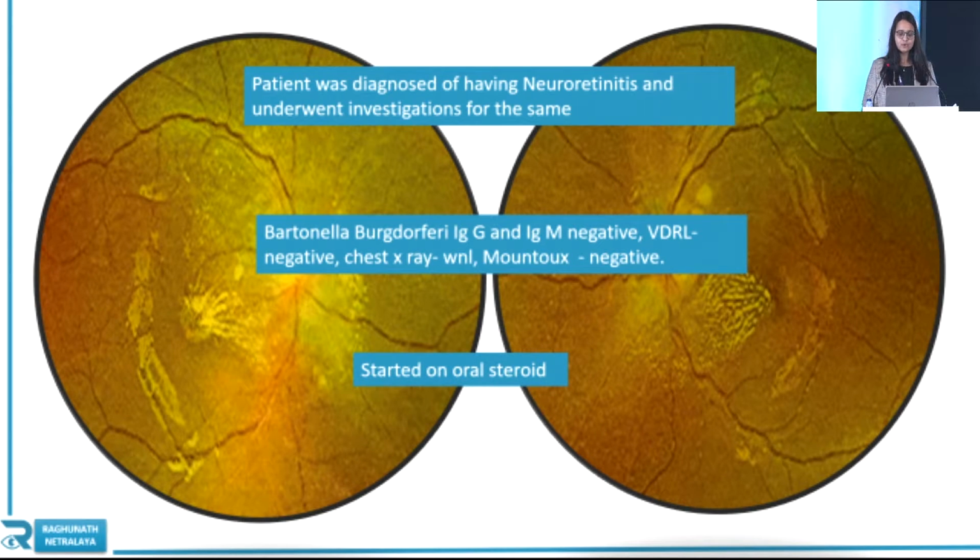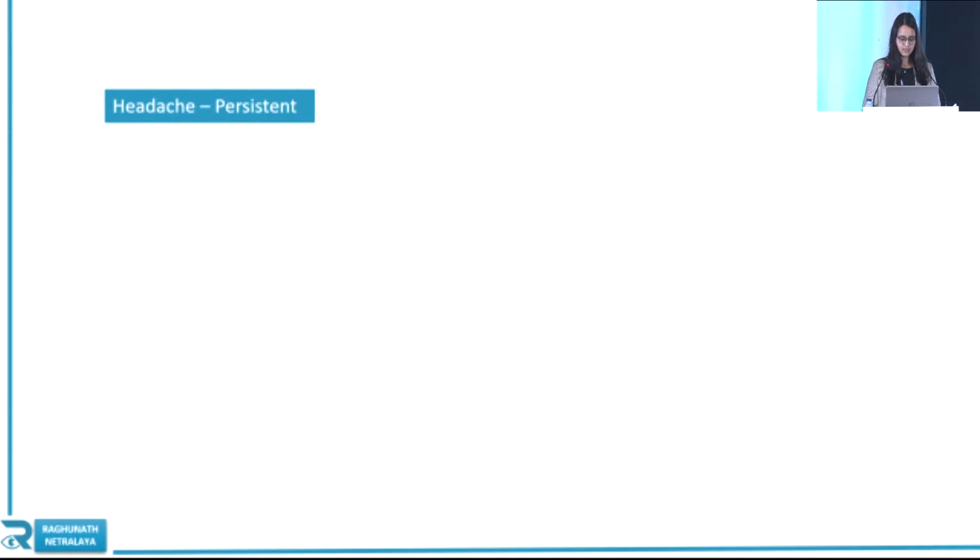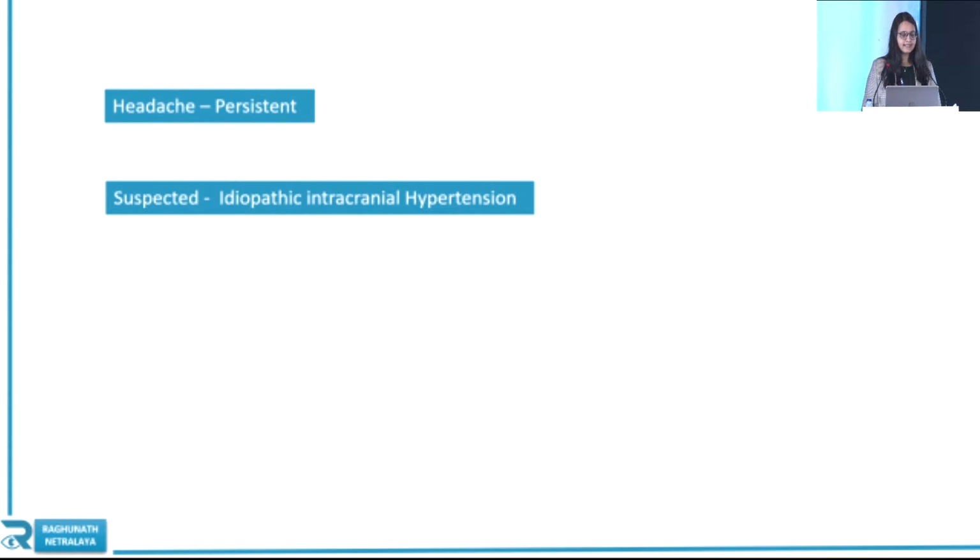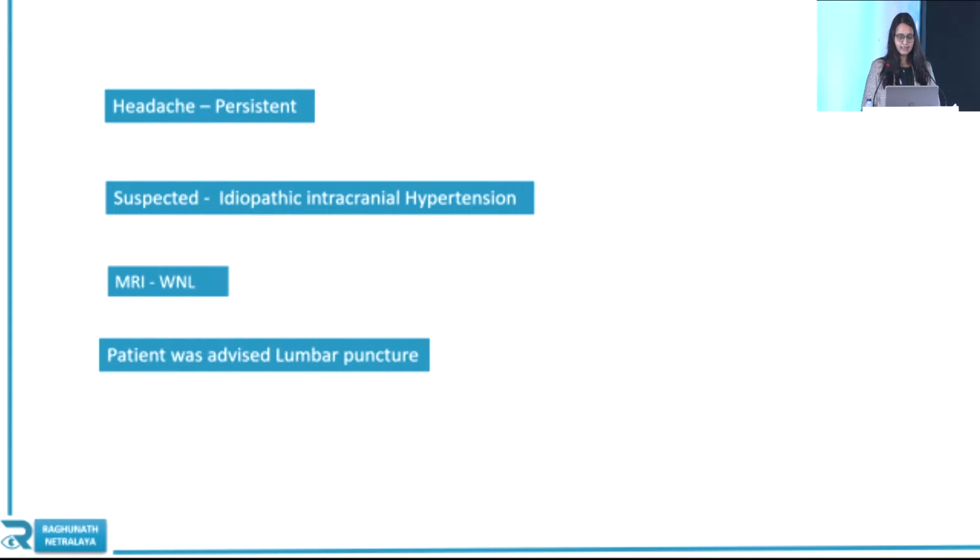He completed the course of oral steroid, but the headache was persistent, and there was non-resolving disc edema along with macular star. So they suspected idiopathic intracranial hypertension. MRI was advised. MRI was within normal limit, and then the ophthalmologist advised lumbar puncture. At that point, the patient came to us for a second opinion.